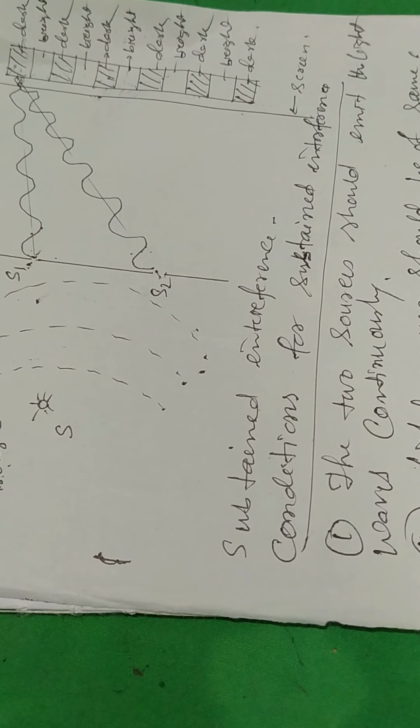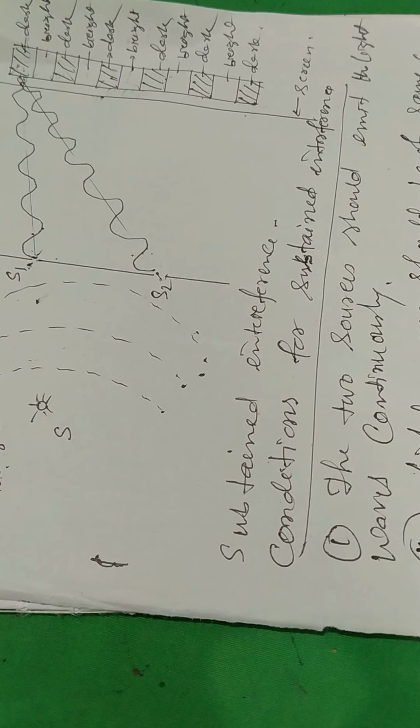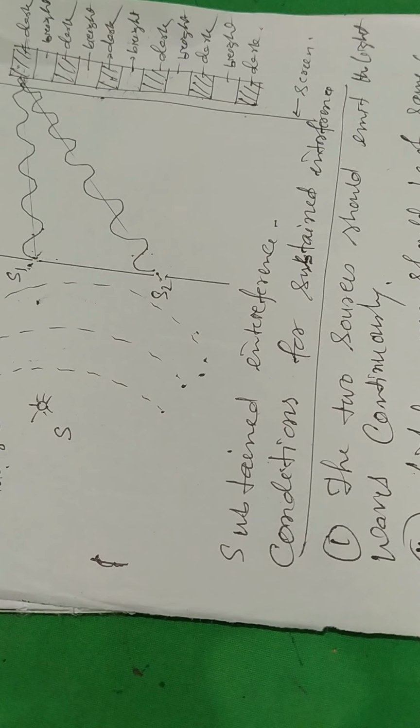There are conditions for coherent sources. The coherent sources of light should be obtained from a single source by some device. The two sources should give monochromatic light, meaning the light should have a single wavelength, and the path difference between light waves from the two sources should be small.